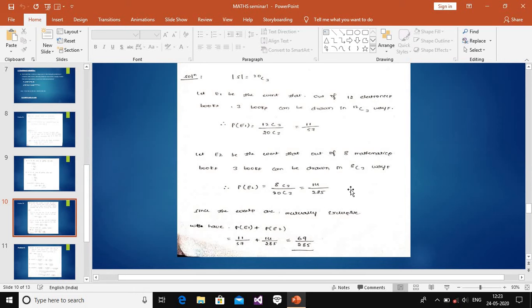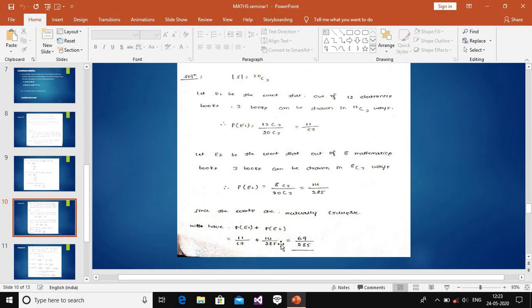Next, since the events are mutually exclusive in this problem, the formula is the addition of these two probabilities: P of E1 plus P of E2. The P of E1 answer for the electronic books is 11 divided by 57, and the P of E2 value is 14 divided by 285.